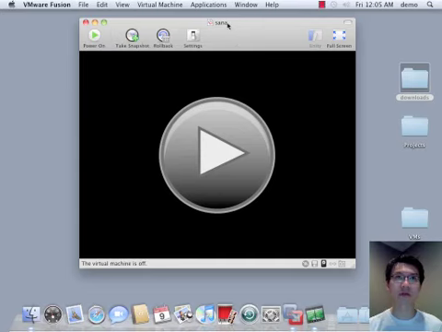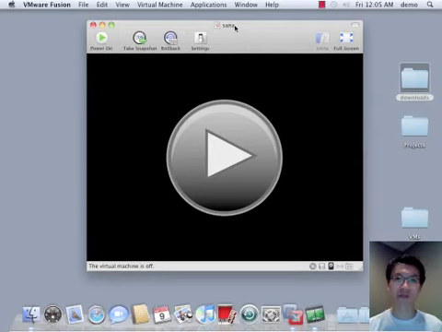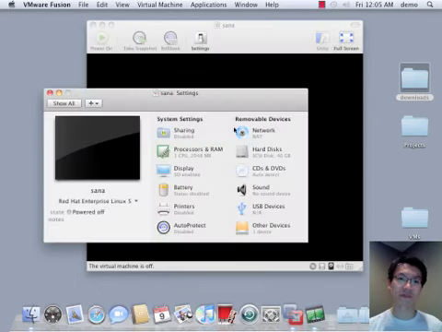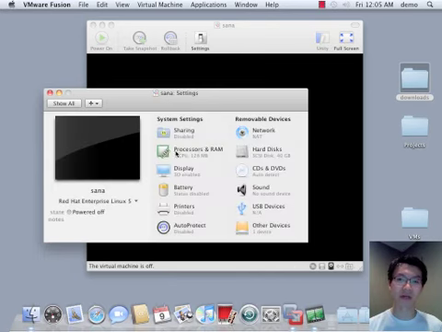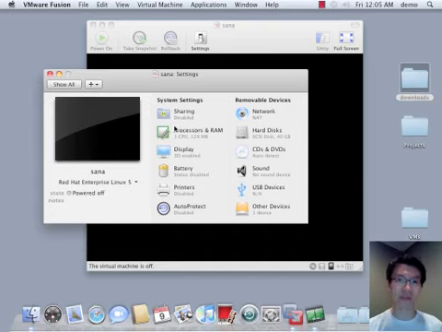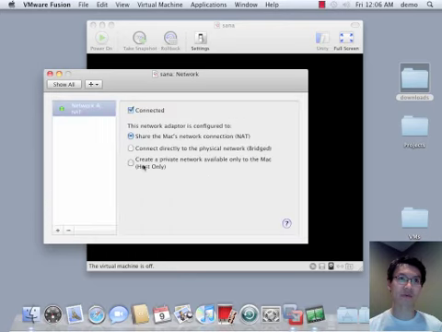So here I have a clone of that base brick, and the first thing I'm going to do is dial back the memory. Dial it back to 128 megs, should be more than enough. I have tested this with as little as 64 megs. This is a great way to conserve memory, especially when you're running virtual machines on a starved host. We have enough disk space, so we're going to leave that alone. And we only need one network card, but we want this connected directly to the host only.